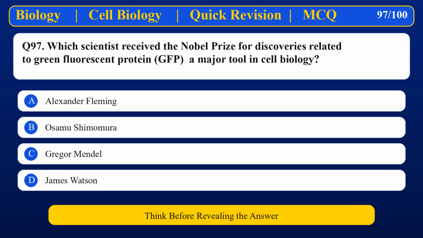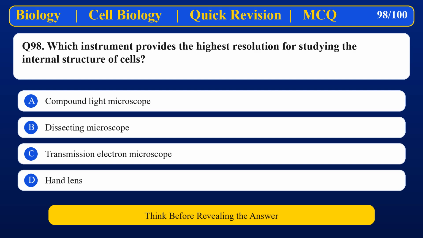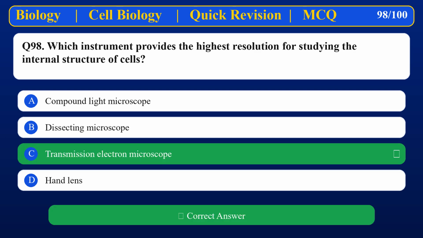Which scientist received the Nobel Prize for discoveries related to green fluorescent protein, GFP, a major tool in cell biology? Osamu Shimomura. Which instrument provides the highest resolution for studying the internal structure of cells? Transmission electron microscope.